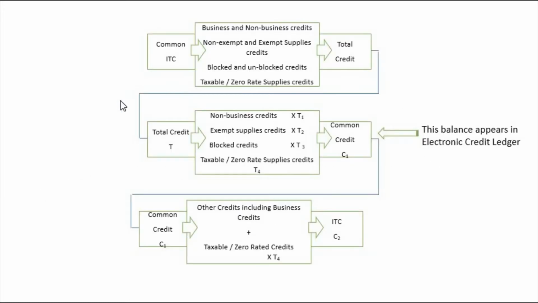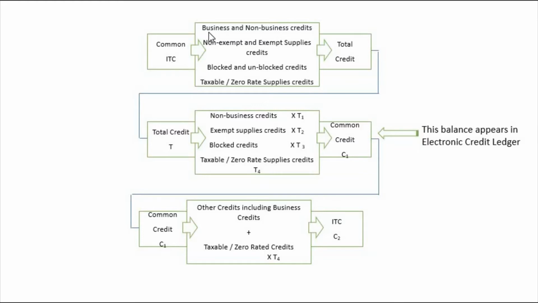So this is clear. Now this is where your common credit is, and this is also your common credit. This we call common credit 2 or C2. Let us first start with common ITC. Common ITC is different than common credit. This is different, okay? Common ITC, or we call it normal ITC.